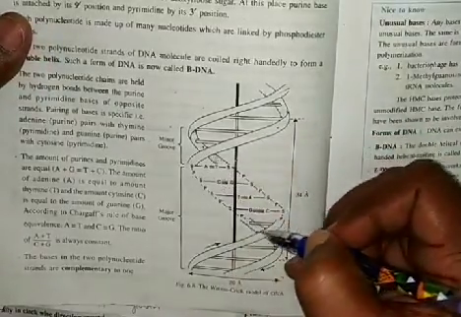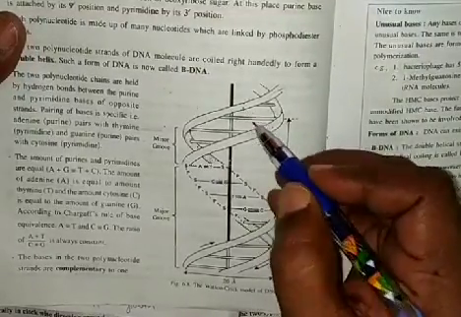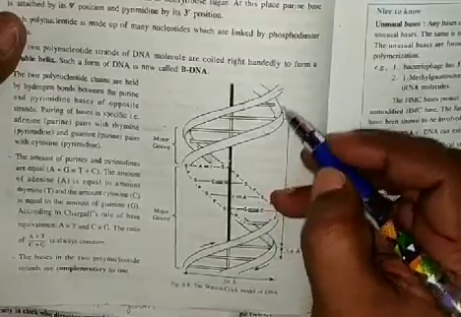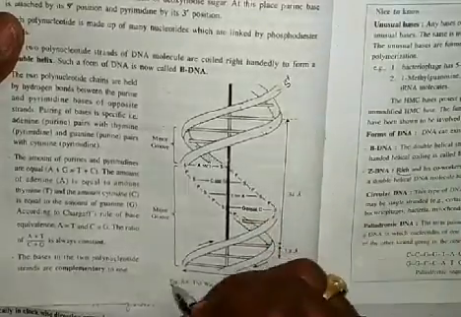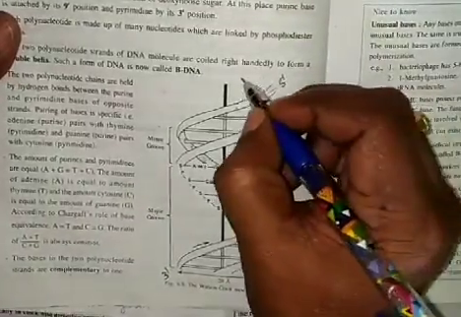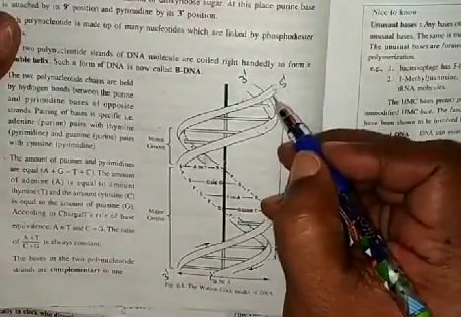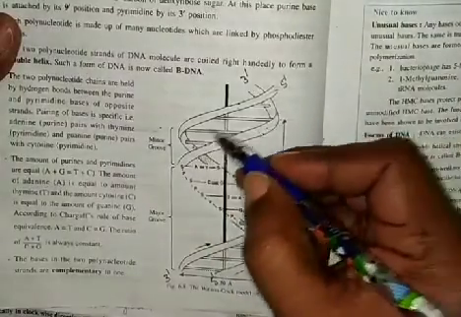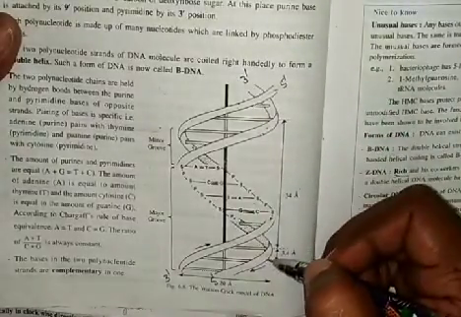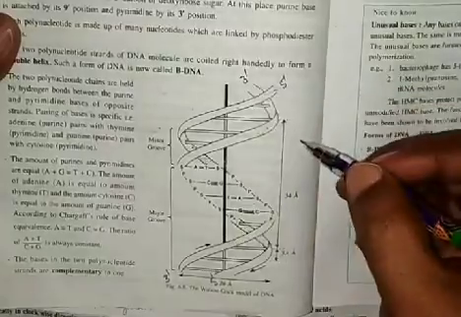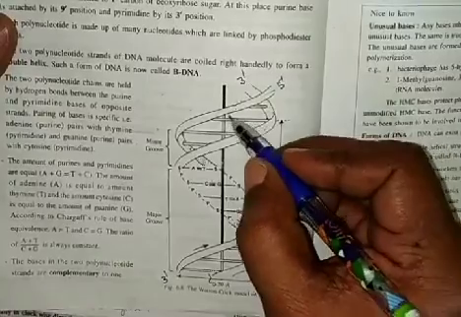These two are in anti-parallel direction. For example, this is one strand, showing a 5' to 3' direction. This other one is showing a 3' to 5' direction. They are opposite in direction, so they are anti.